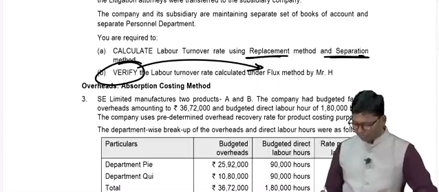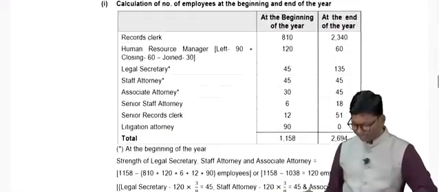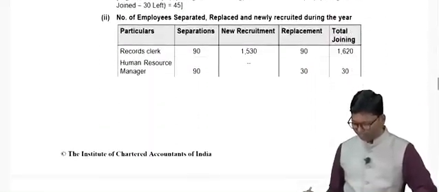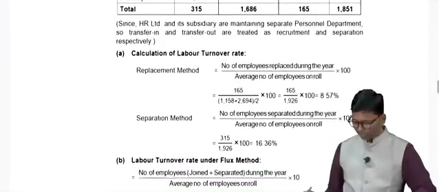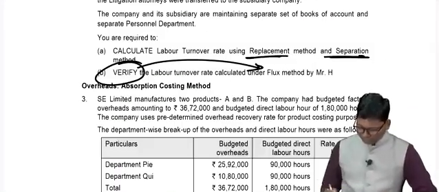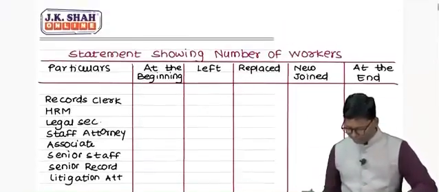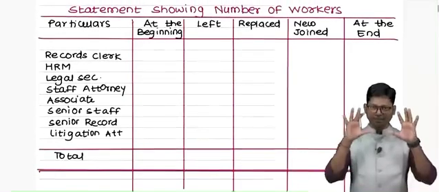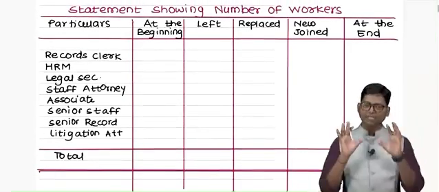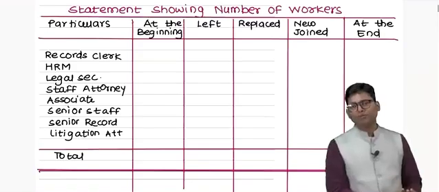So instead of going for the suggested answer, they have given you lots of working notes and lots of assumptions. What I am trying to do is explain this simple calculation by using this presentation. I have drafted a statement showing the number of workers.